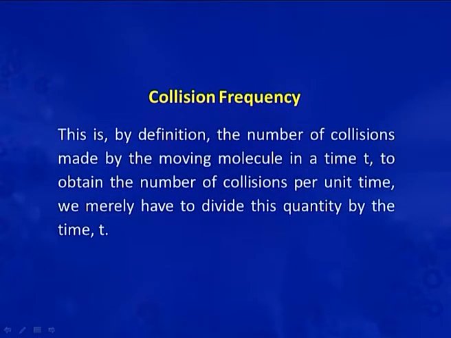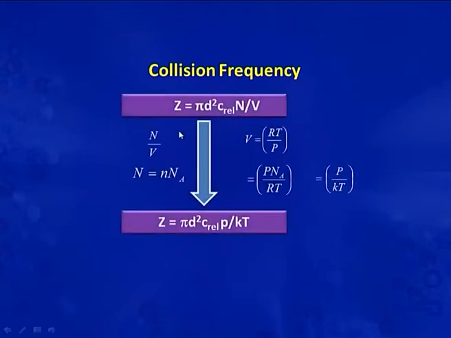Thus, by definition, the number of collisions made by the moving molecule in a time t is this value. To obtain the number of collisions per unit time, we merely have to divide this value by the time, that is t. So, we can express this equation as Z is equal to pi d square C_rel into N by V.